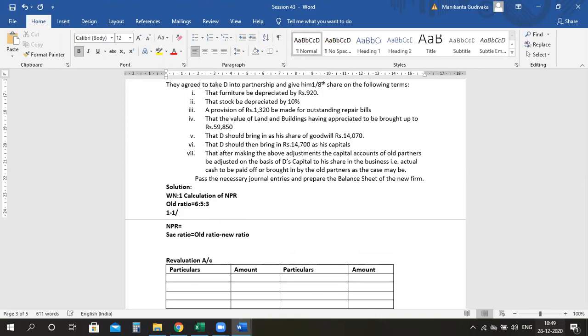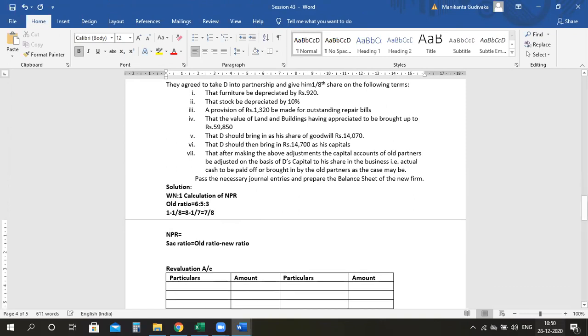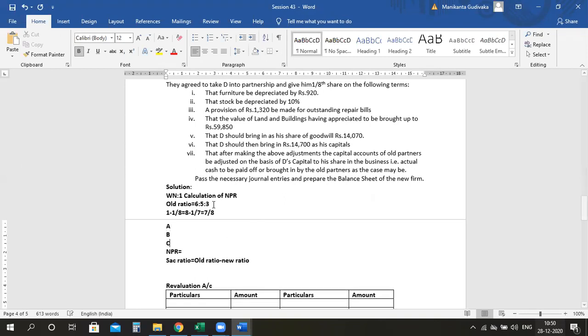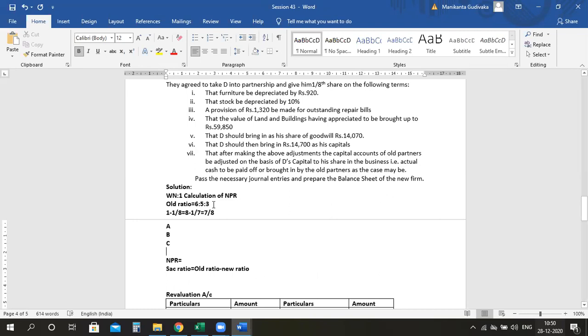So 1 minus, D is admitted for 1/8 share. Therefore, 1 minus 1/8 will give you 8 minus 1 after taking LCM. Therefore, this will be 7 by 8. Now, from the 7 by 8, we need to give it to A, B, C, and we also have to calculate for D.